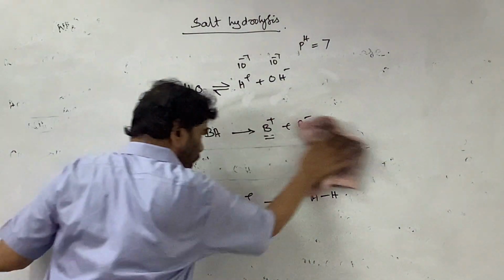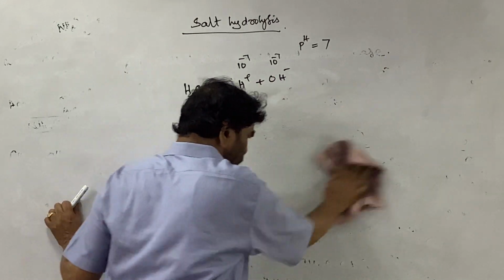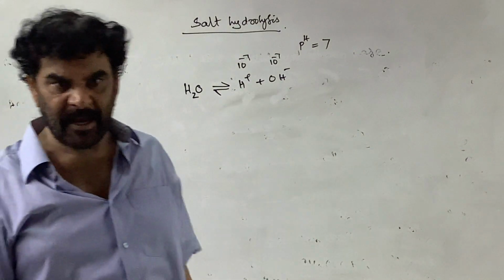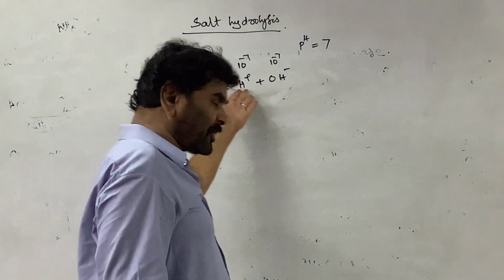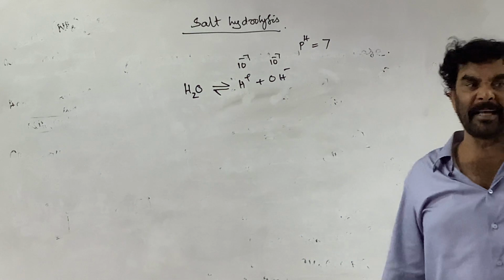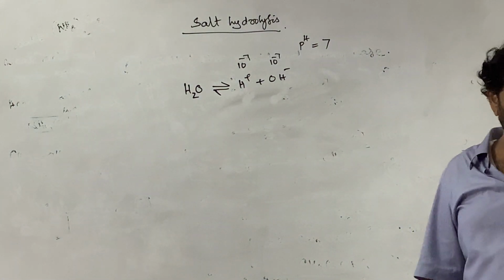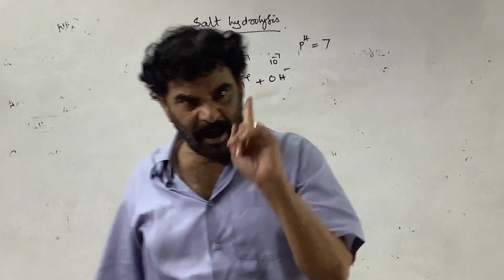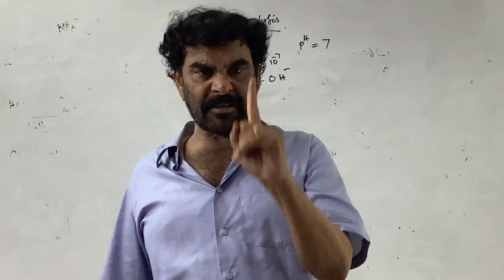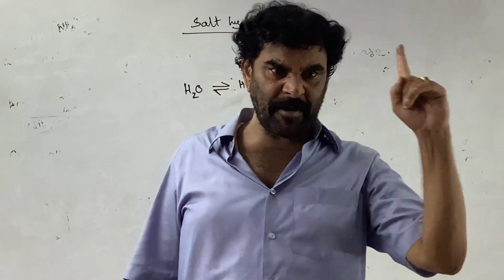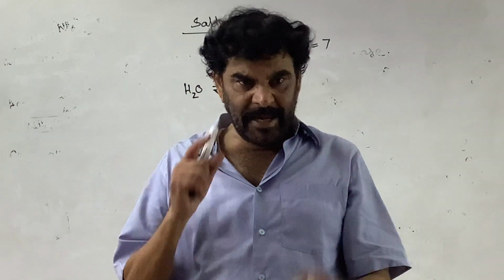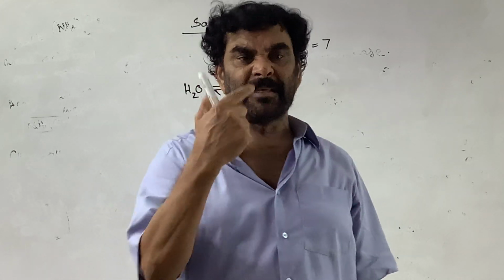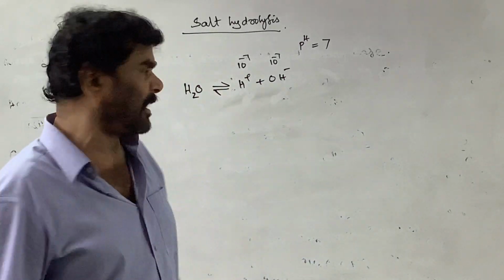I explained the phenomenon in which the cation or anion or both ions interact with and disturb the water equilibrium and create acidity or alkalinity in the solution; that is called salt hydrolysis. So in salt hydrolysis, the ions of the salt disturb the equilibrium of the water and make the H plus and OH minus ion concentrations unequal. Then in that process the solution acquires acidity or alkalinity.